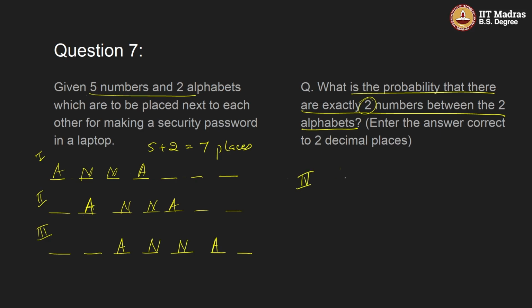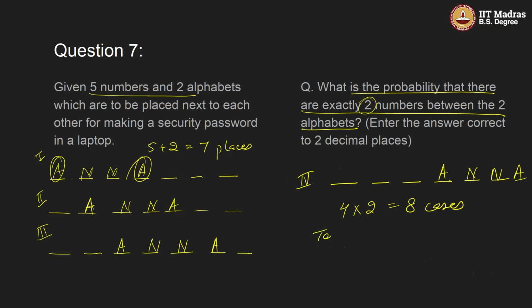And we have the fourth case, an alphabet in the fourth place, and then in the last place. So how many cases are there? In total we have 4 cases, and these 2 alphabets can be arranged in 2 ways. So in total we have 4 into 2, which is 8 cases.